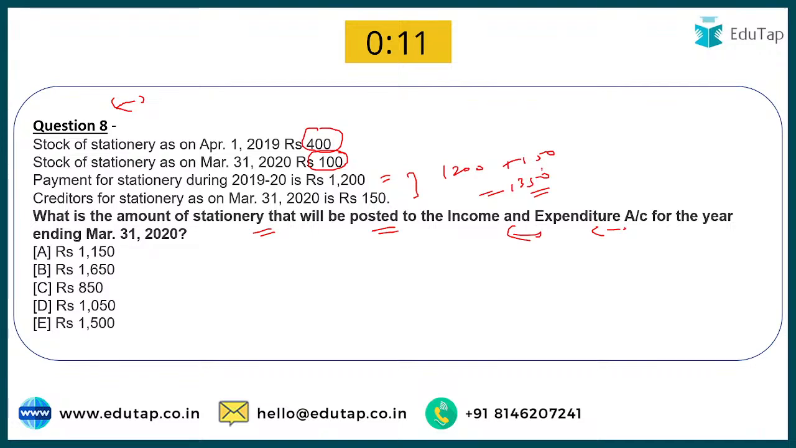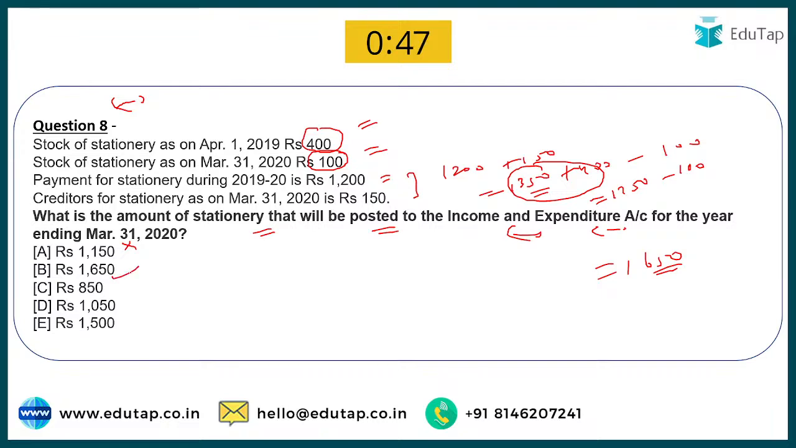So for that, whatever you have purchased, you have to add the opening stock of 400, and you have to minus your closing stationery. So closing stationery is 100 rupees. So that becomes 1750 minus 100, and it becomes 1650. So where is 1650 written here? Look at the options. Option B is absolutely correct, and I can see a lot of you are correct here. Very good, everyone. You are doing great in this MCQ series.